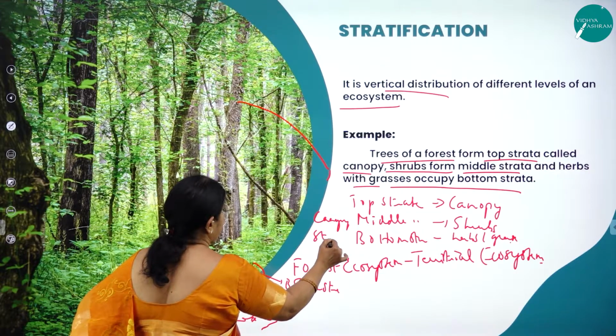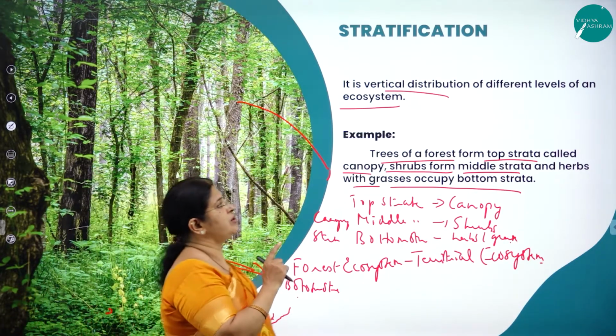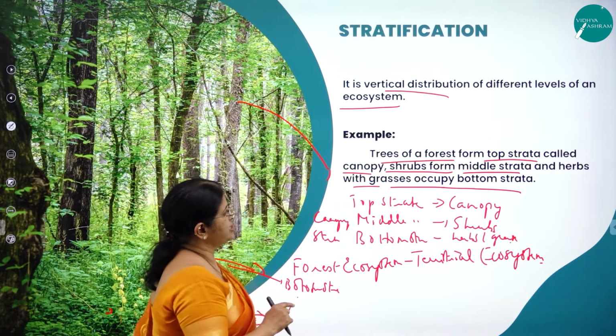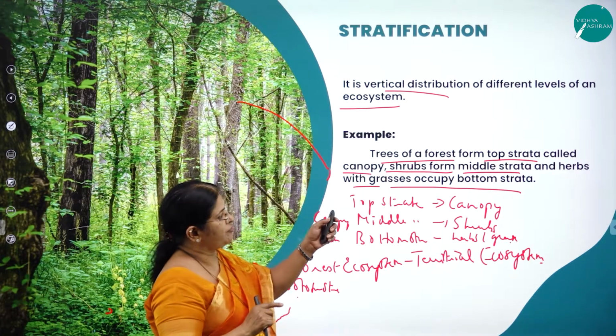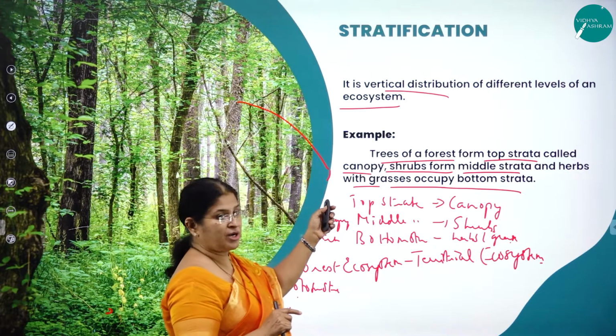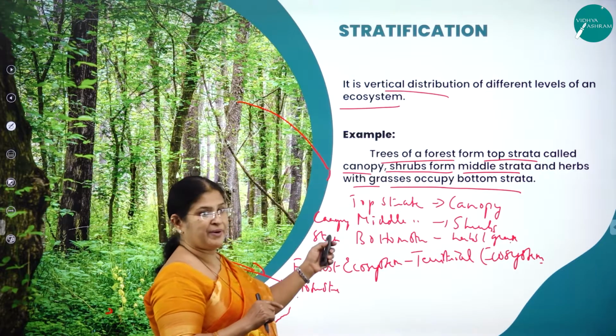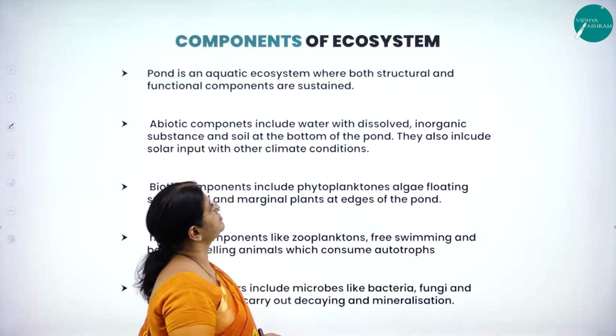So what is stratification? It is the vertical distribution of different levels of an ecosystem. For example, trees of a forest form the top strata and it is called canopy. Shrubs form the middle strata and herbs with grasses occupy the bottom strata.